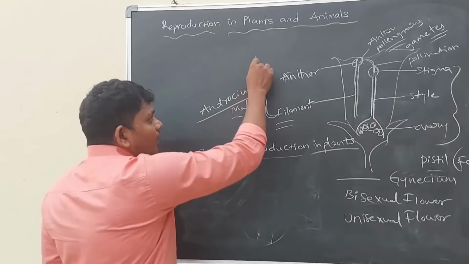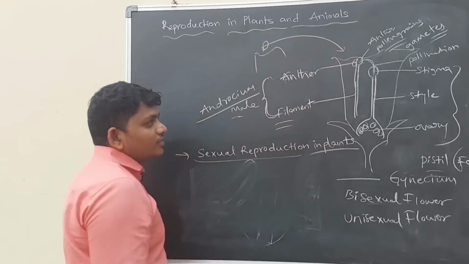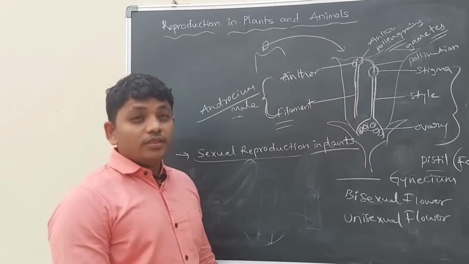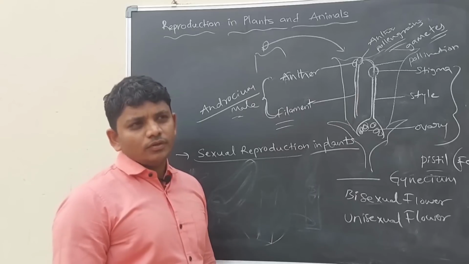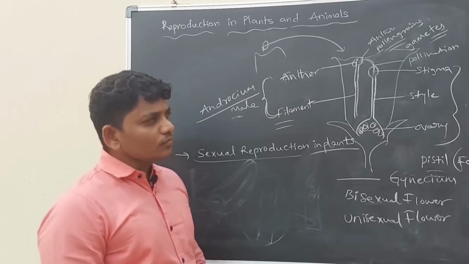If the pollen grains of another flower reach a flower's stigma, so that two different flowers are involved, that is cross-pollination. And we can describe cross-pollination in a second way.